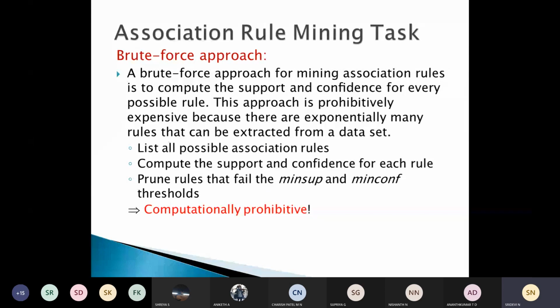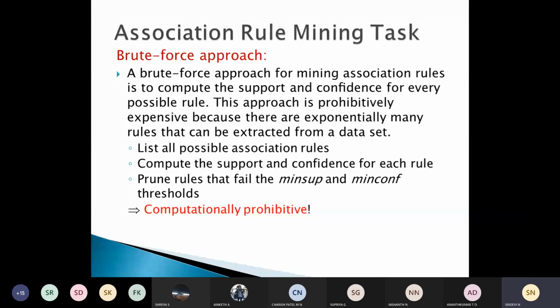This approach is prohibitively expensive because there are exponentially many rules that can be extracted from a data set.